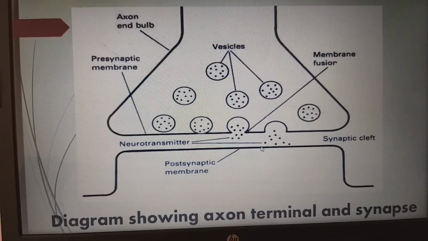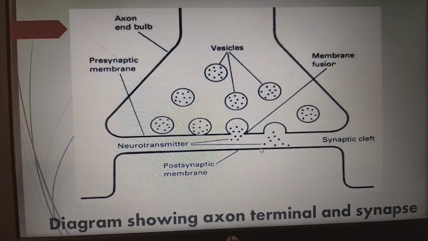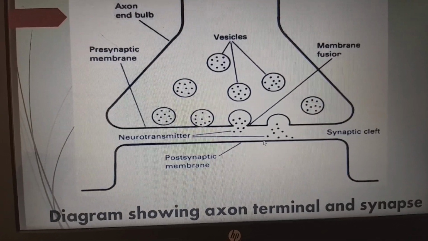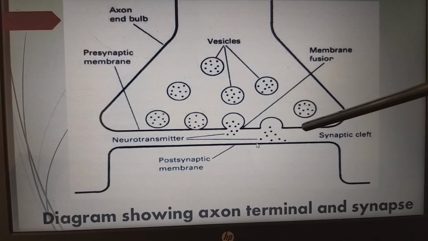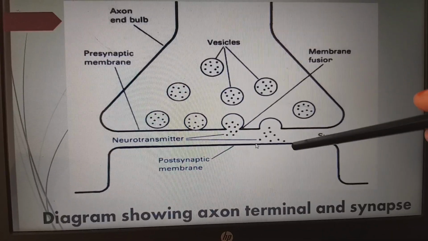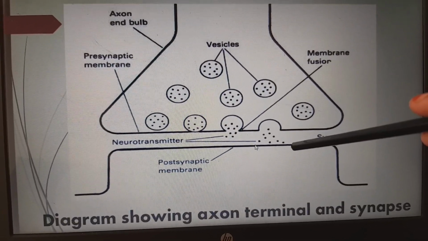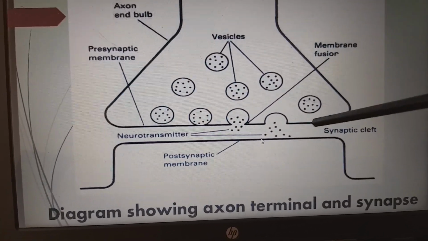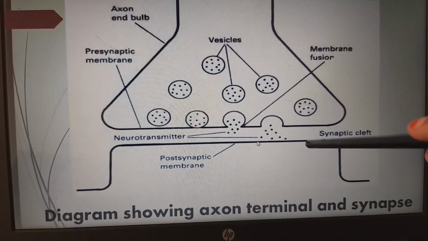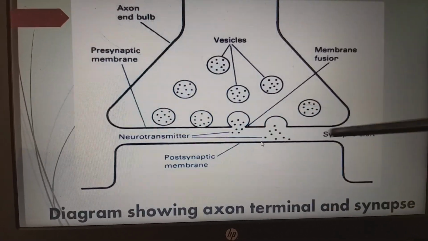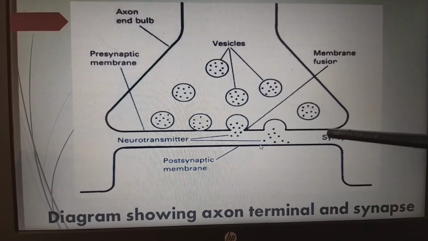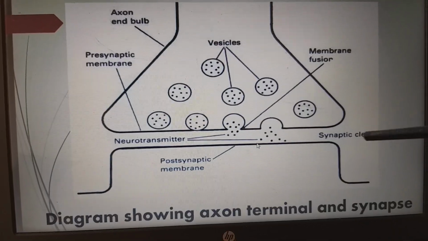Coming to this picture, if we want to discuss in detail, starting from here, this we call the presynaptic membrane and this we call the postsynaptic membrane. So this whole thing is the synapse, right? So presynaptic membrane and postsynaptic membrane. In between, this space we call the synaptic cleft. So these three parts are very important. First we are going into this.